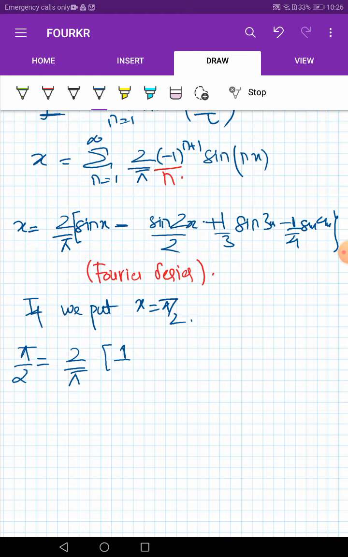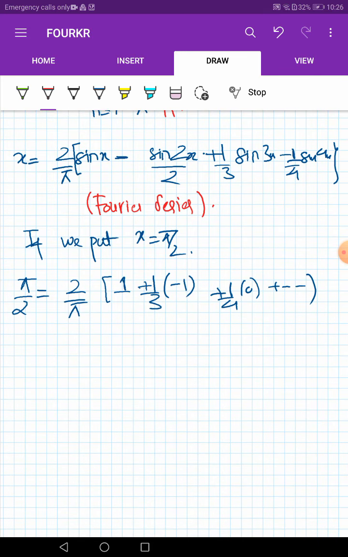Sine 3 pi by 2 will become minus 1, so we get minus 1 by 3, and plus 1 by 4 into 0, and so on. So this is the required thing that we need to find. So this summation 1 minus 1 by 3 plus 1 by 5 minus 1 by 7 will become